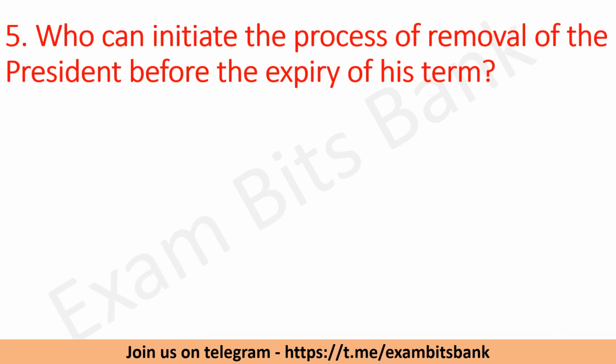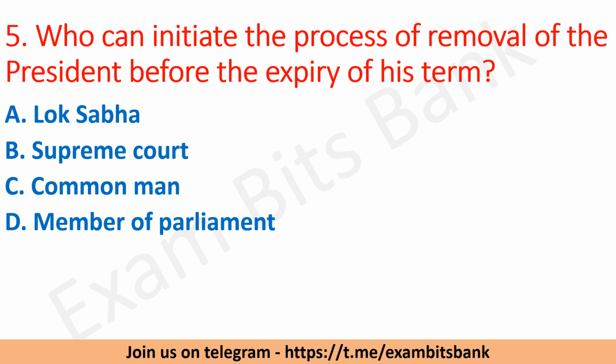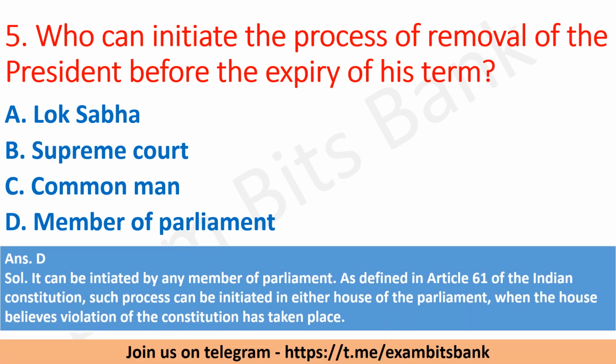Moving on to next question. Who can initiate the process of removal of the president before the expiry of his term? The options are Lok Sabha, Supreme Court, Common Man or Member of Parliament. So the correct answer is Member of Parliament. It can be initiated by any Member of Parliament as defined in Article 61 of Indian Constitution. Such process can be initiated in either House of Parliament when the House believes violation of the Constitution has taken place.